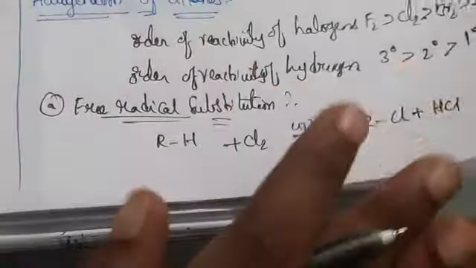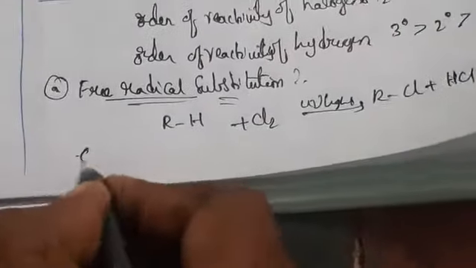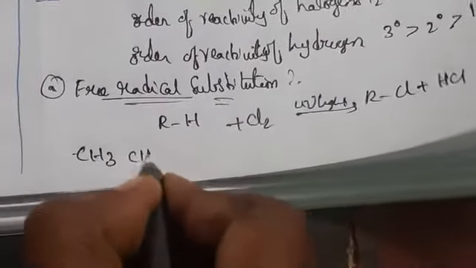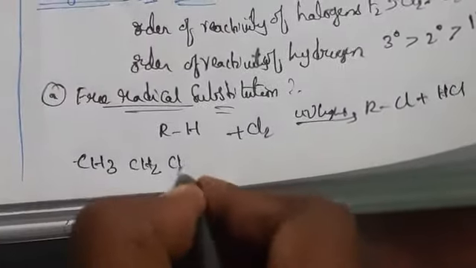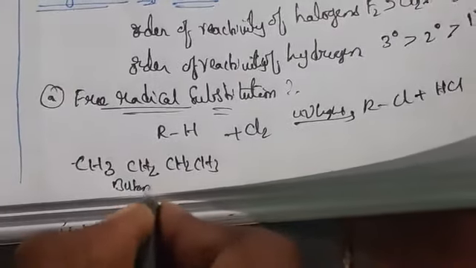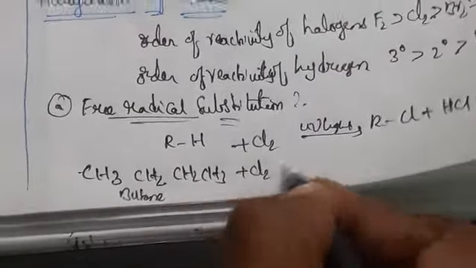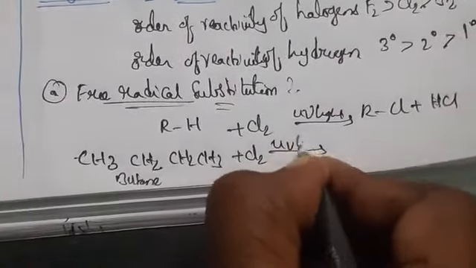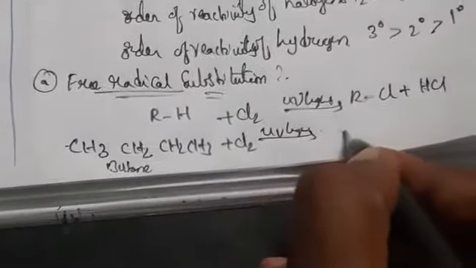Let us take an example: butane, CH3CH2CH2CH3, treated with Cl2 in the presence of UV light. It gives two types of product.